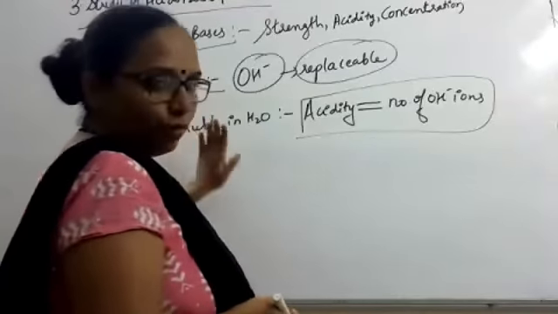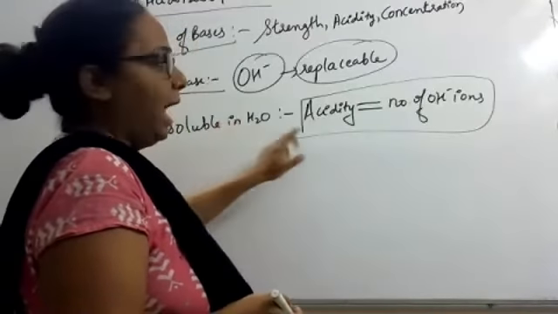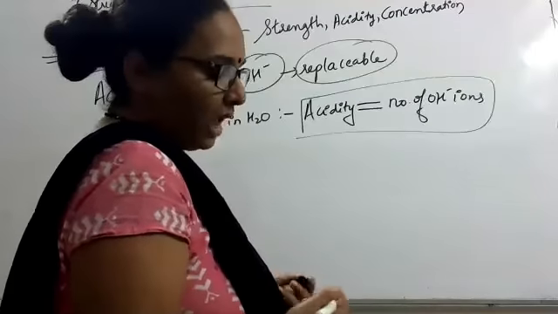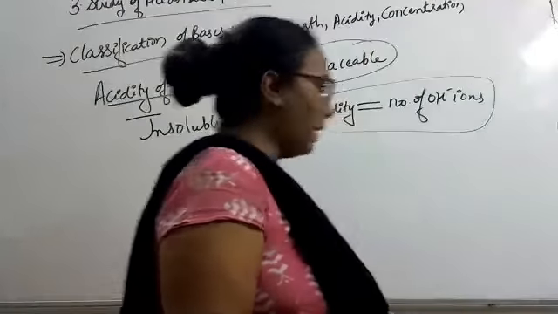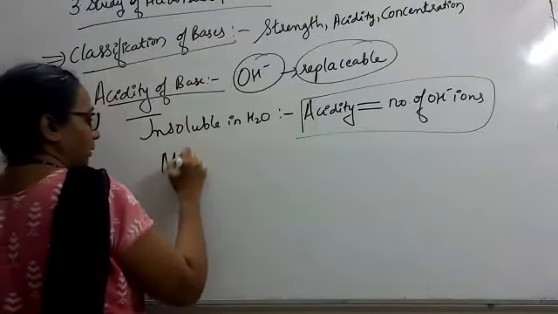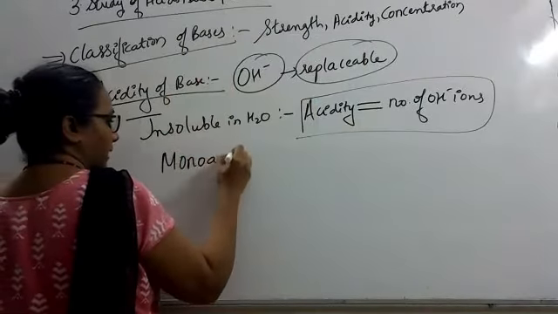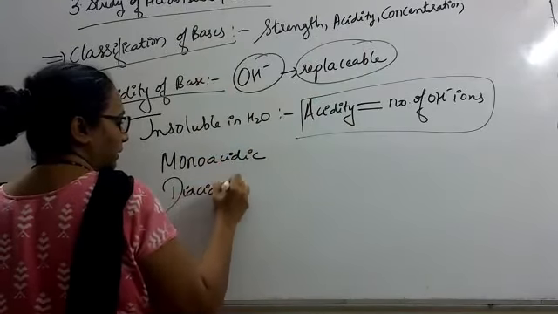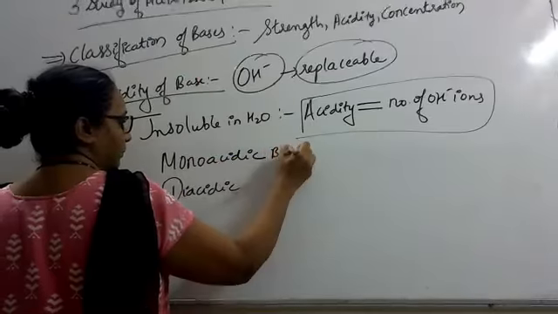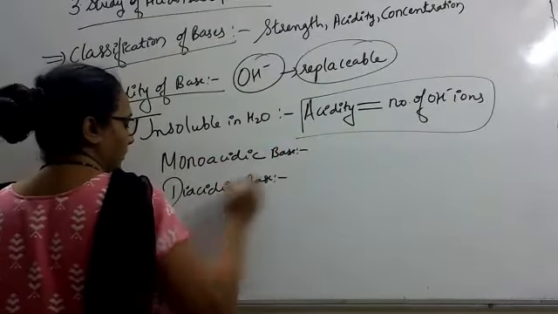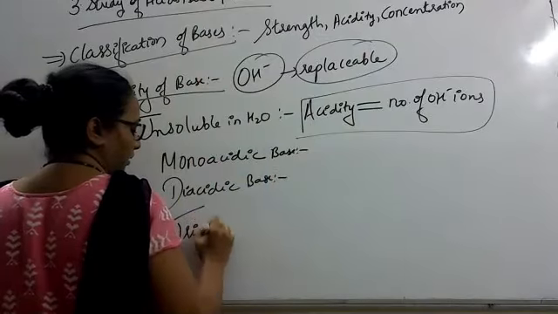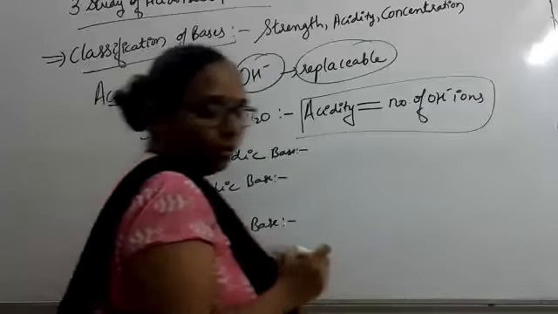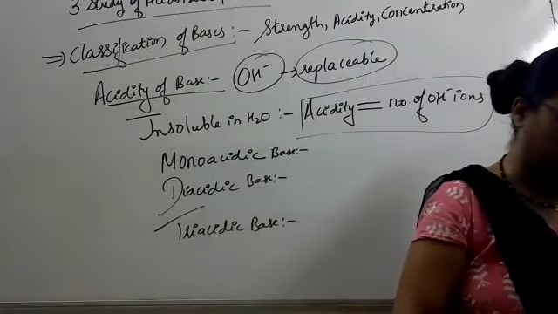Whereas in case of water insoluble bases, acidity is equal to the number of OH minus ions. Again, similarly, we are going to classify it as monoacidic base, diacidic base, and triacidic base.